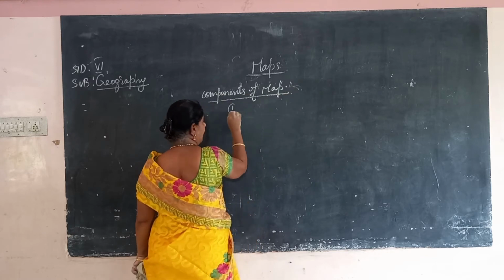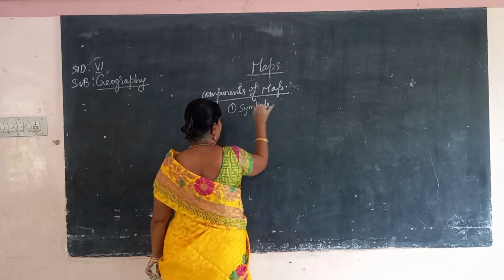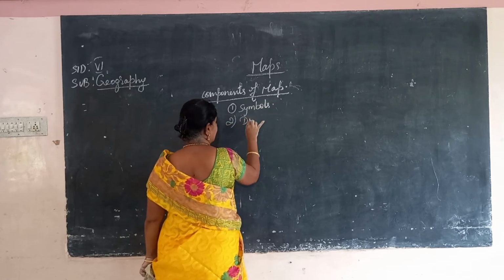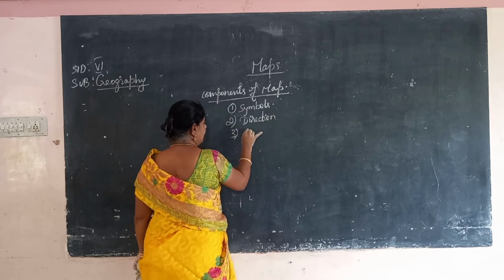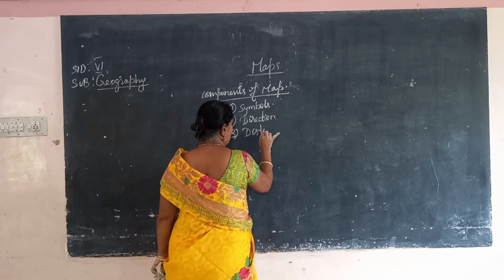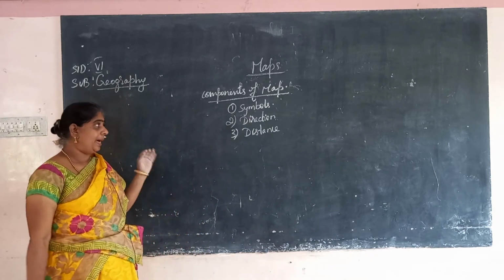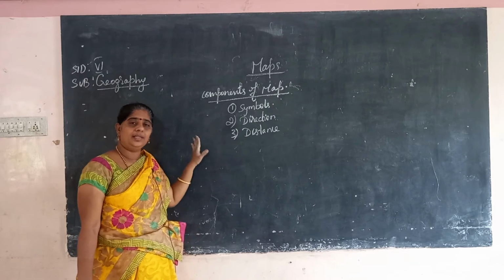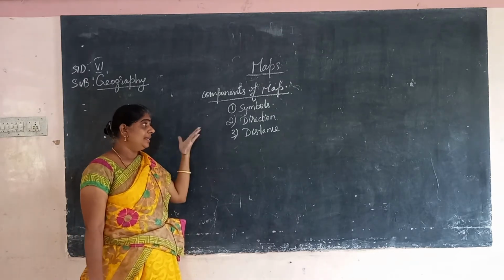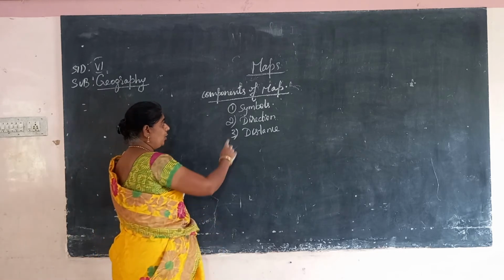There are three components: symbols, direction, and distance. If you take any map, these three will definitely be there: symbols, directions and distance. So that is what we are going to see.